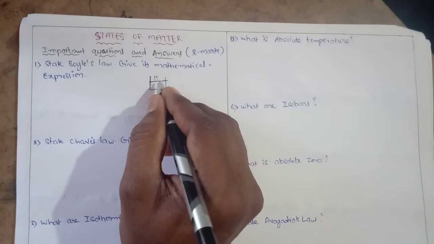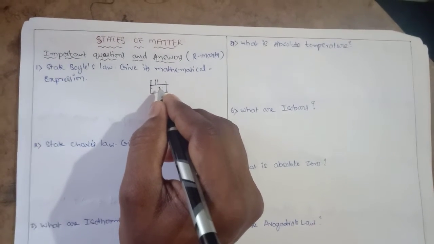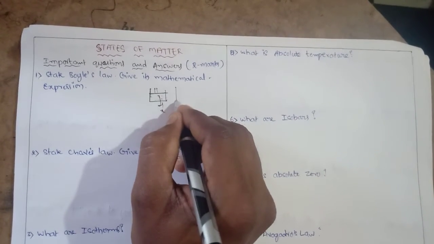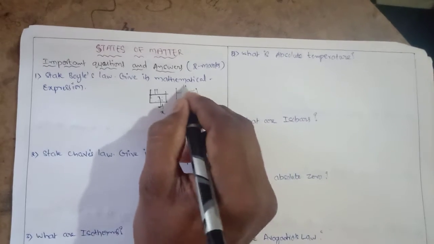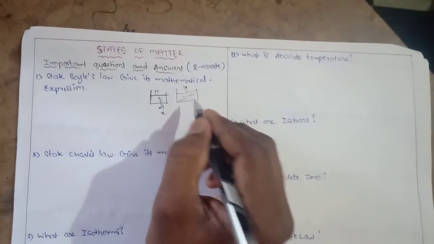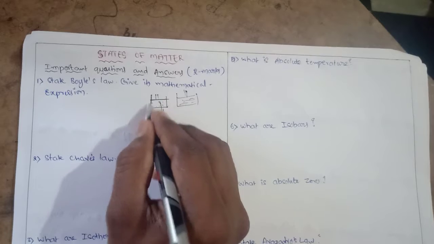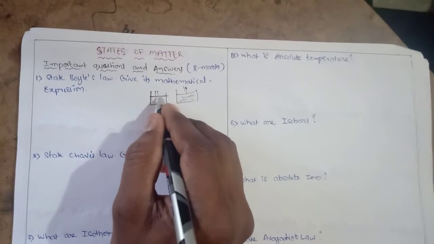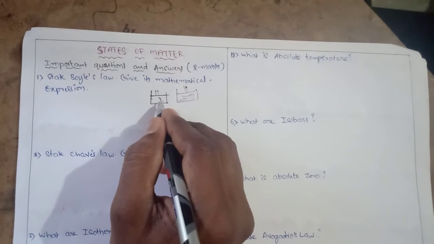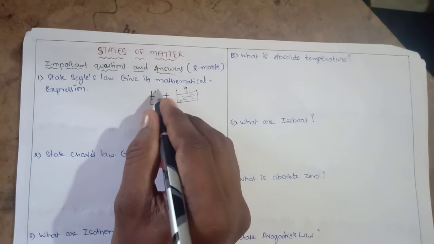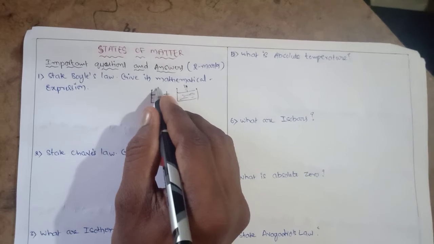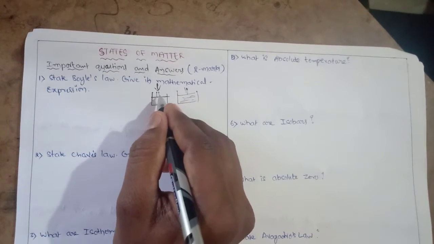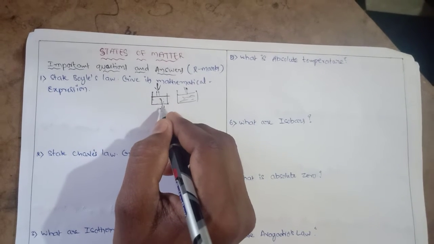Increase the pressure on the gas, its volume decreases. So decrease the pressure on the gas, volume increases. For example, this is the vessel. On this vessel, a movable piston is arranged on the surface of the gas. So if pressure increases on the surface of the gas, volume of gas decreases.